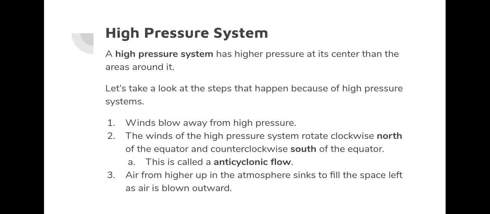The first step that happens is that winds blow away from the high pressure. So unlike the low pressure, winds are blowing away from it. So they're scattering outwards from the high pressure. The winds of the high pressure system rotate clockwise north of the equator and counterclockwise south of the equator. And this is called an anticyclonic flow. So this is the opposite of the cyclonic flow.